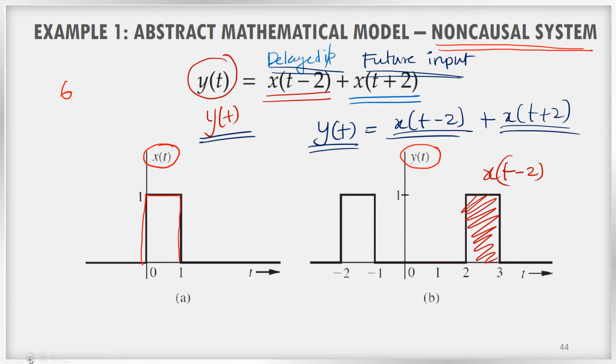x of t minus 2 plus x of t plus 2, this is the future value. Here the output at any moment is not depending on this present input value x of t, but it is depending on what happened in the future and what happened in the past. So this is an example of a non-causal system.